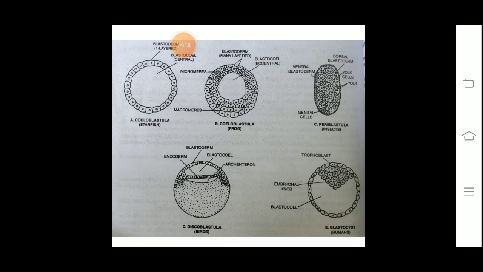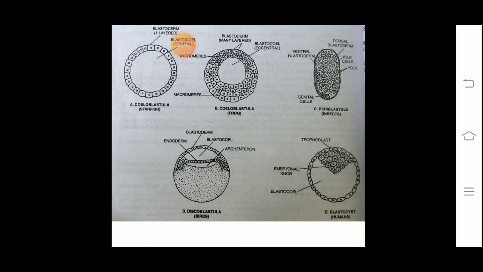Now the product of the cleavage, after cleavage, when the zygote divides into smaller cells, it forms the blastomeres, and these blastomeres after each division form the morula stage. Morula, this name comes from mulberry, and early cleavage results in the formation of ball-sized equal-size cells, tightly enclosed in the fertilization membrane, that is called morula. A little mulberry shape we observe.